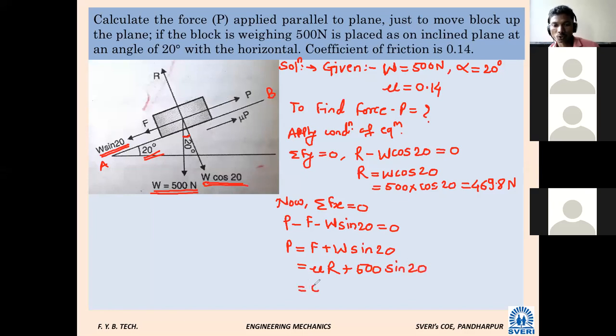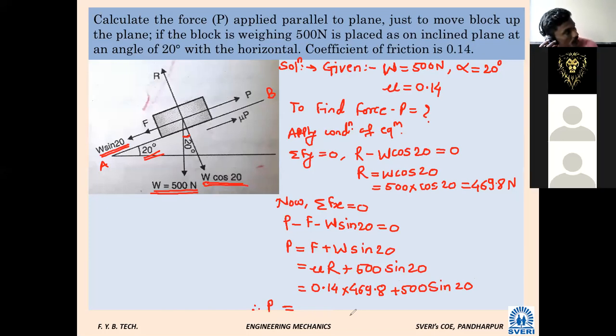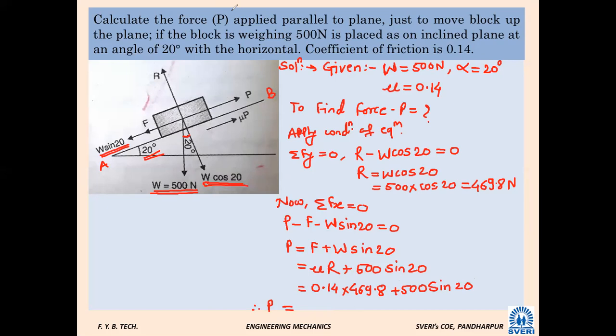So what is the value of mu? 0.14. What is the value of R we have found out? 469.8. Plus 500 sin 20. So this will be the value of P, which we want to find out. Therefore P is equal to, calculate the value and get 236.77.